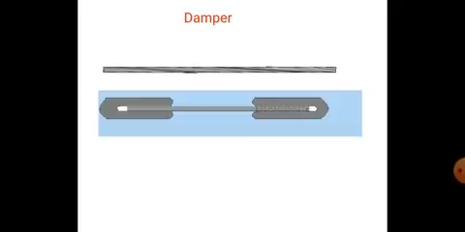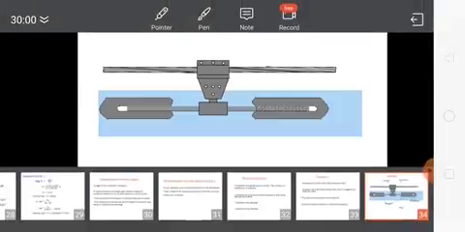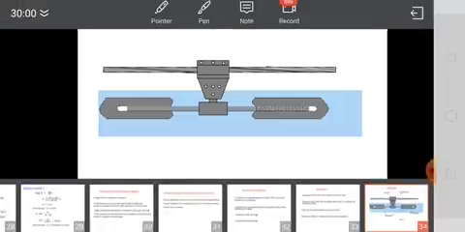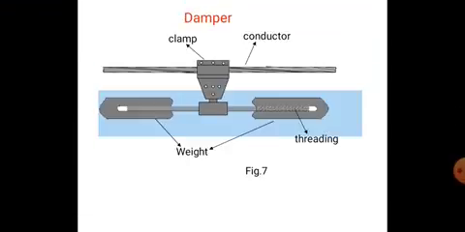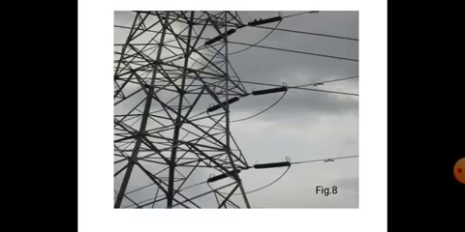This is the conductor, and these are the weights. Because the weight on the conductor is more, it does not swing if there is air or wind pressure. These are the conductor, clamp, threading and weights. And here these are the dampers, near to the pole or towers.